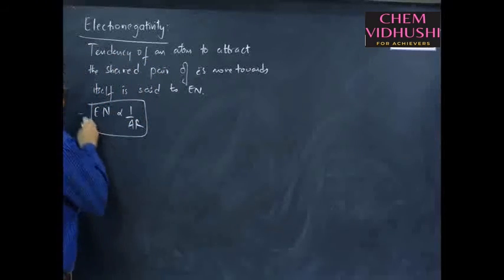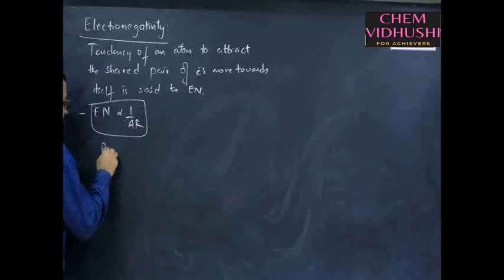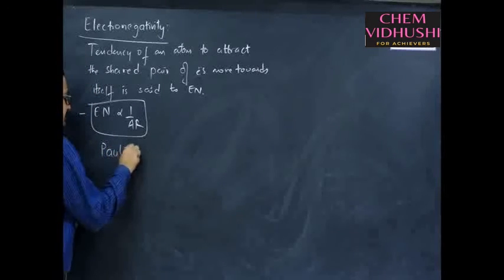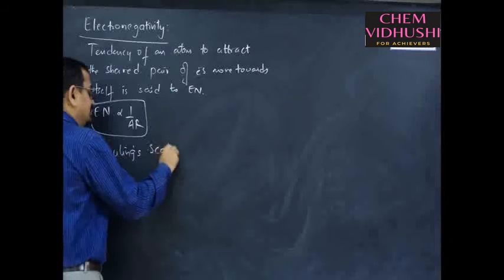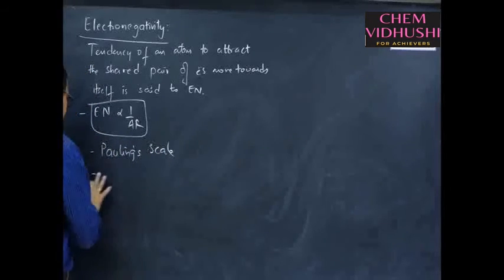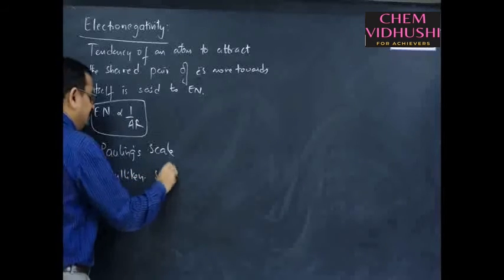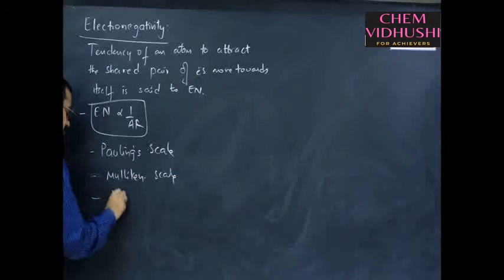This electronegativity calculation was well explained by Pauling in his Pauling scale, which was later explained in a more satisfactory manner by Mulliken's scale. Even Allred-Rochow scale is also there.